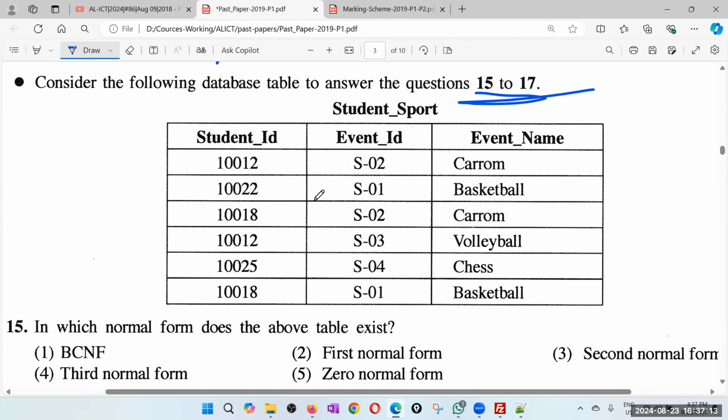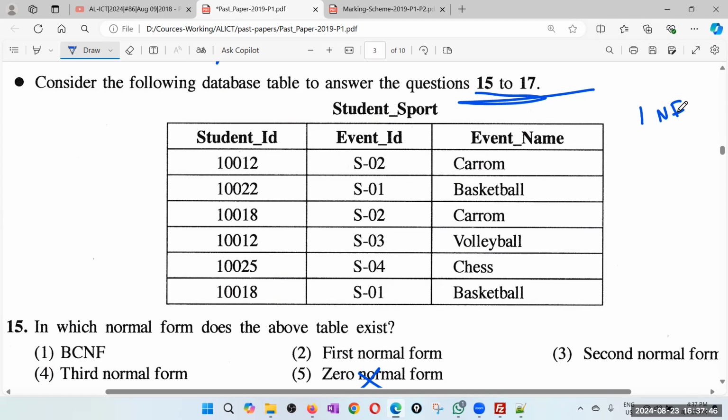First normal form means your data must be atomic. So that means something like you can't have Nimal and Kamal, this phone number and that phone number. So this is clearly atomic value. Event ID is atomic. Event name is atomic. You can't have two names. So therefore, I'll say it is not 0 because at least now it is in first normal. It is first normal form.